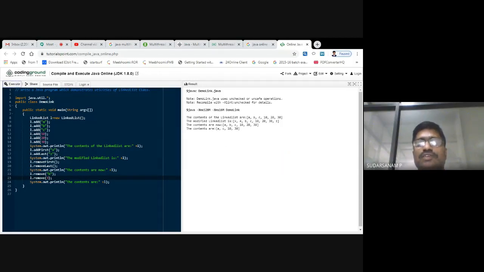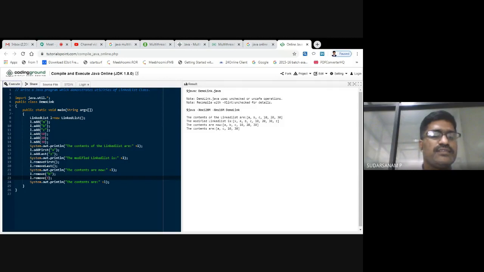Right. So now you have to give the location: 0, 1, 2, 3. Since 30 was given, the next element, 20, will be deleted. So 0, 1, 2, 3. The next element is 20, and it will be deleted, because for the previous element you have directly given the element. This is one way of giving the location. Otherwise you have to enter it like this.